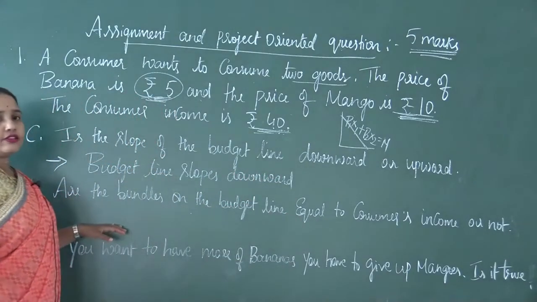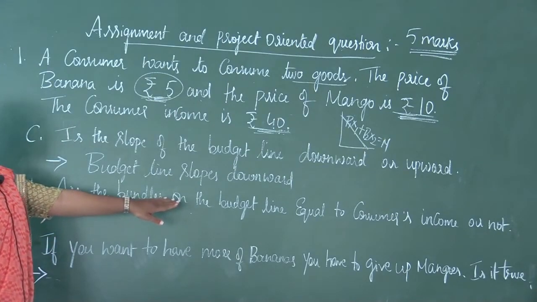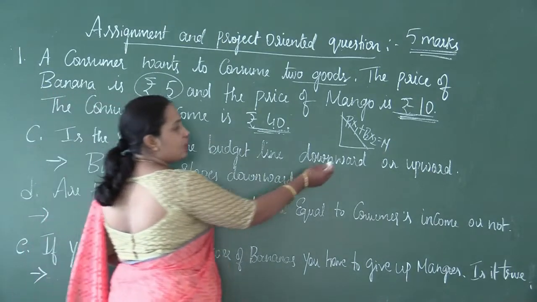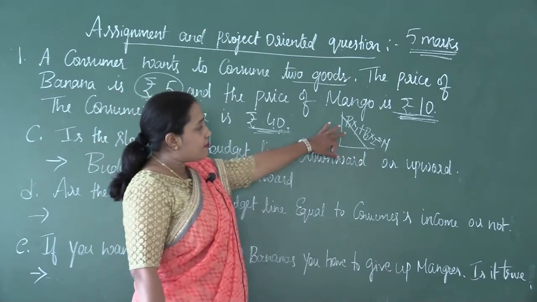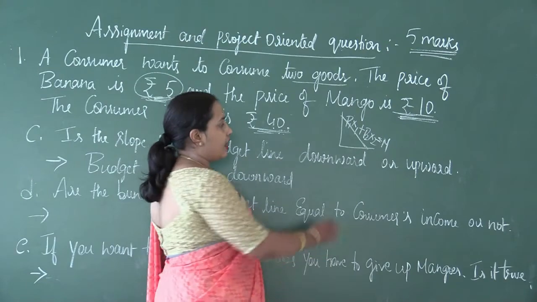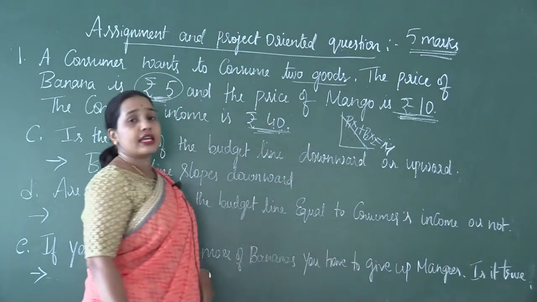And the fourth question is, are the bundles on the budget line equal to the consumer's income or not? I made you understand when I taught you budget line that all the bundles on the budget line should be equal to the consumer's income.